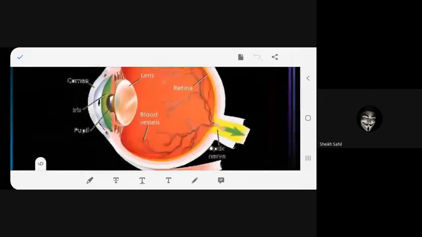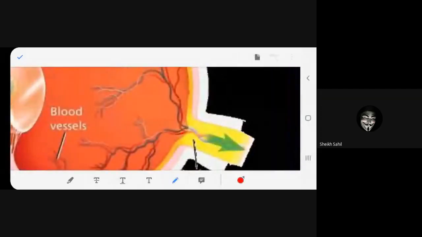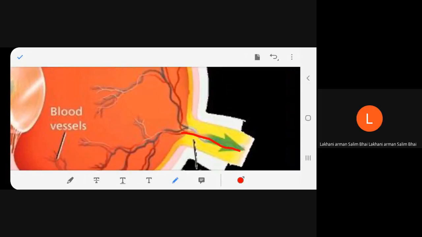So this is called the optic nerve. What is this called, beta? Take this nerve, it is called the optic nerve, which goes to the brain.